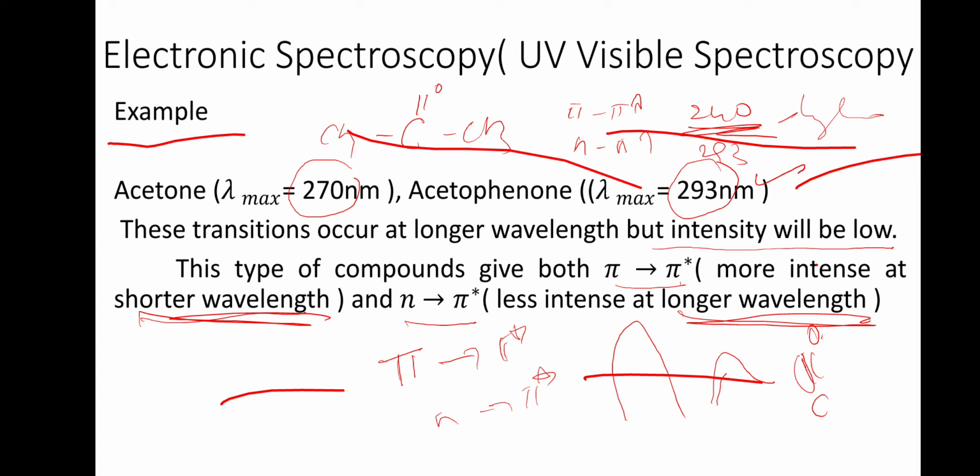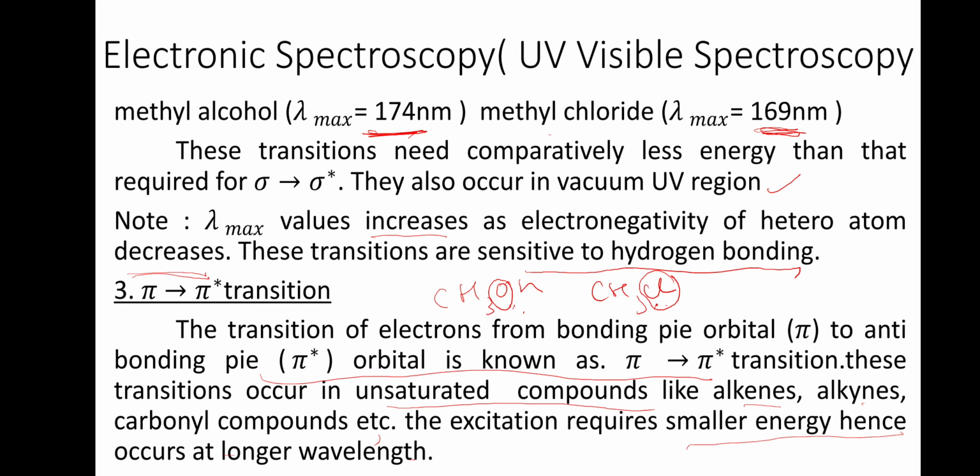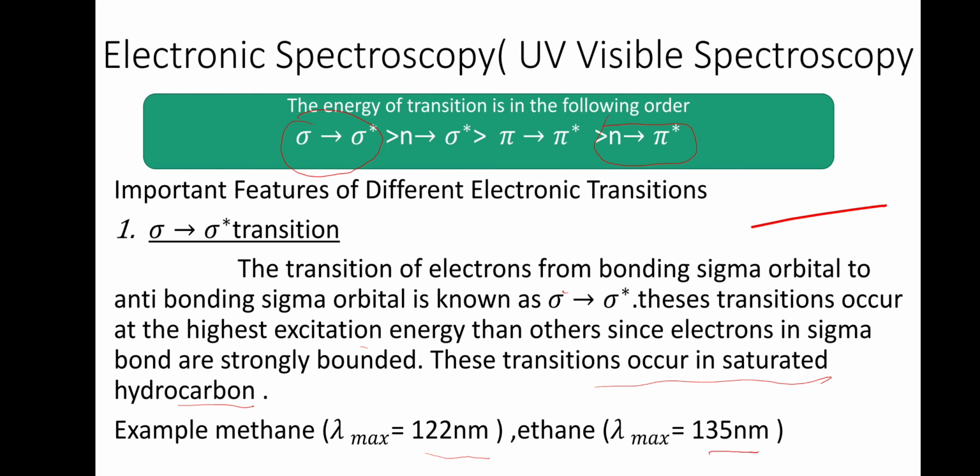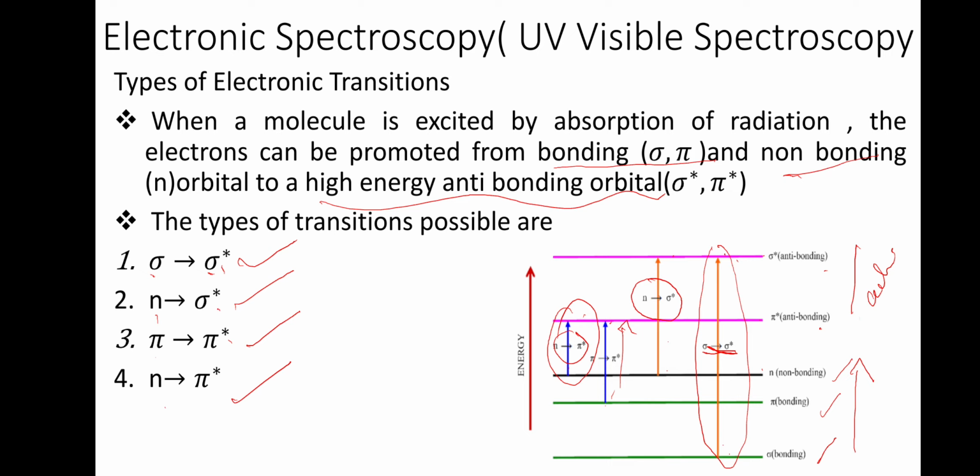This has already been asked, you can take it as a sure question. What are the transitions? Sigma to sigma star, n to sigma star, pi to pi star, n to pi star. The first is from a sigma bonding to an anti-sigma bonding orbital. This is non-bonding to anti-bonding sigma. This is from bonding pi to anti-bonding pi. This is non-bonding to anti-bonding pi.